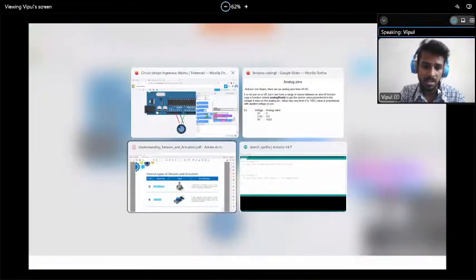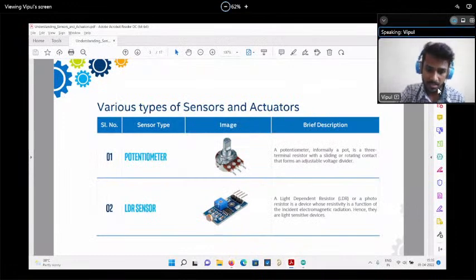Now see, what are the different kinds of sensors? LDR is one sensor. Whether it's a digital sensor or analog sensor, it is also giving some values from 0 to 1023. This is one kind of analog sensor. Why? Because its values change according to the light falling on this object, right? The resistance of this sensor will vary, so it is one kind of resistor-based sensor.